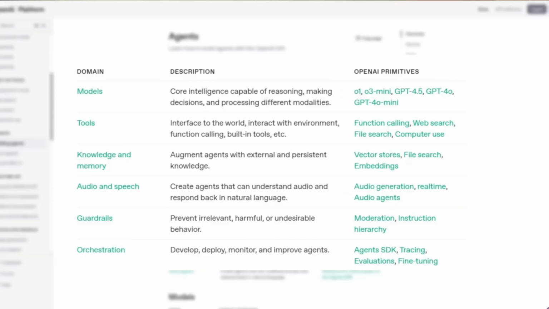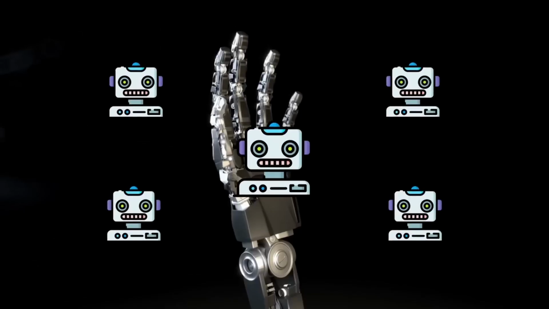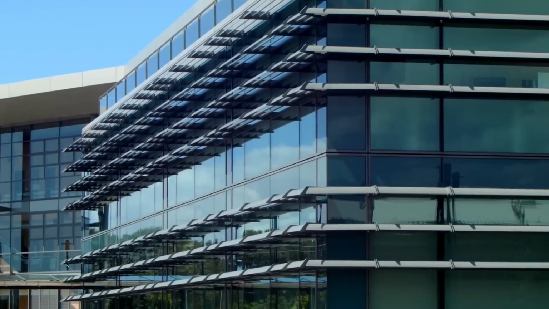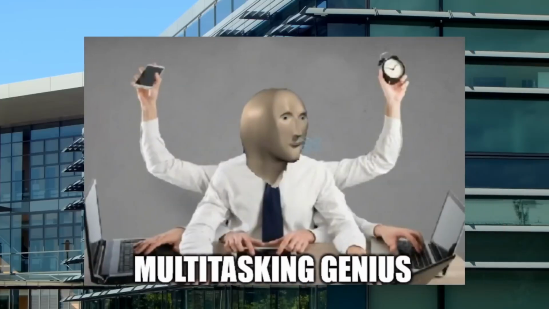So these are the components that make up a single AI agent. But oftentimes you may also want to build multi-agent systems, in which you don't have just one agent, but a system of agents that are working together. The reason for this is kind of like if you have a company and you just have one person trying to do everything in the company, it's probably not going to be great, right? That person's going to get very confused trying to manage everything at the same time.